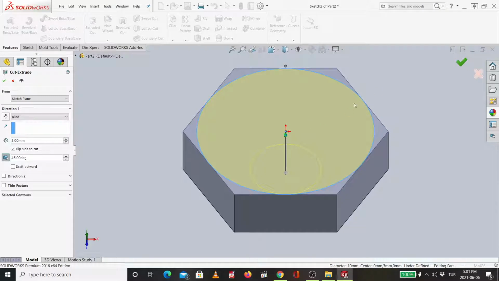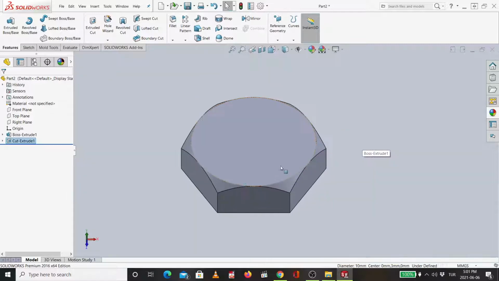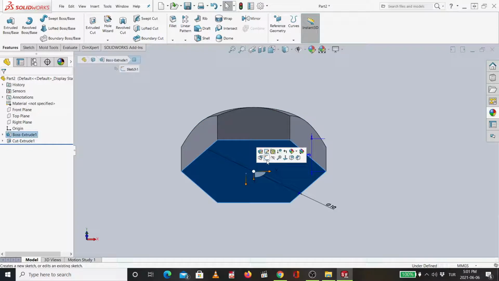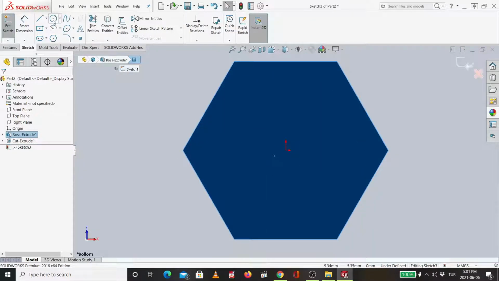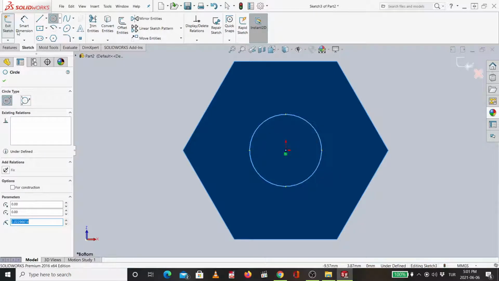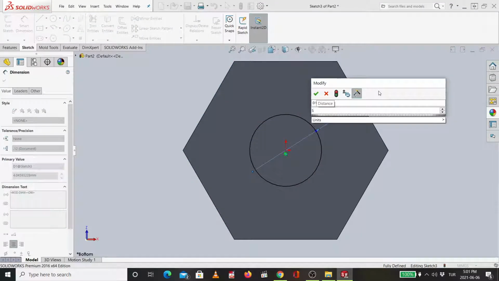Then I will cut the bolt head from the outer edges, the outer edge of the circle. After that I will go to the back side, which is here. I will select this one, sketch, then Ctrl 8, and draw the circle. Then I will give a dimension of diameter 5.